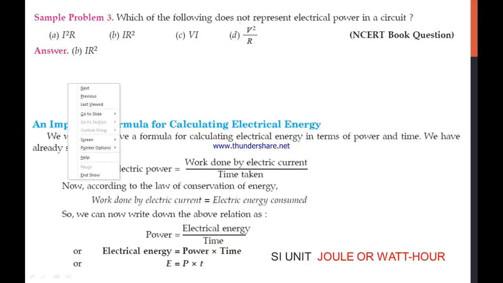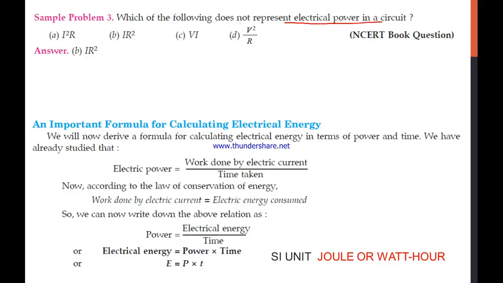Now let's see one more problem, that is of the objective kind. Which of the following does not represent the electrical power in a circuit? That is again a very interesting part. We have to tell which formula is incorrect for the case of electric power. We know the third one is a right formula. We also did the last one, that is V square by R.